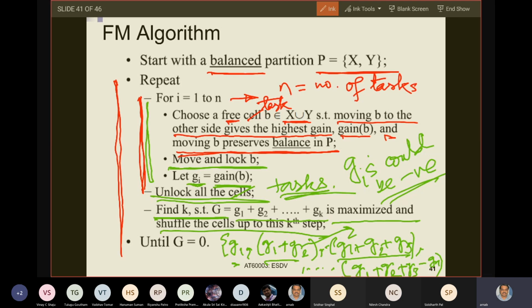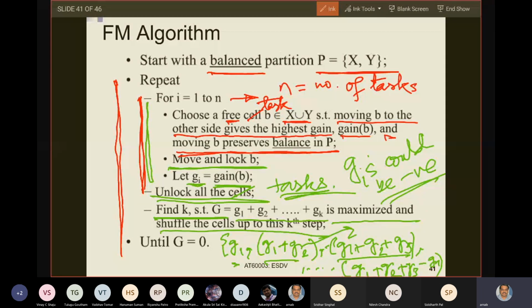Now understand that whatever movements you did inside the inner for loop were all tentative movements. They were not actual movements. They were only for finding out what happens to the value of gi. Now the actual movement, what will be the effect of doing the inner for loop? The effect is that you will actually do the movements up to this k.